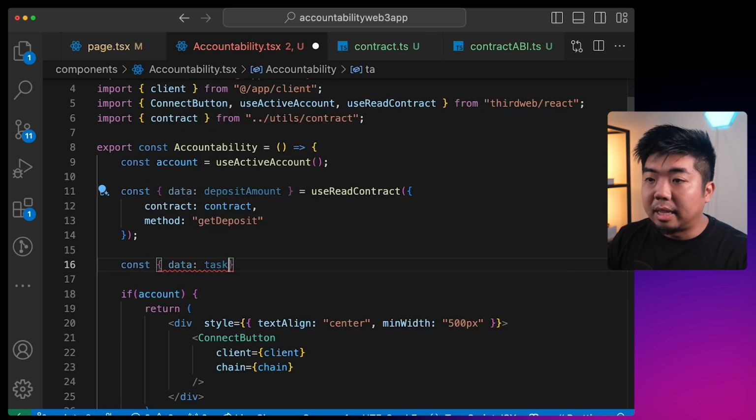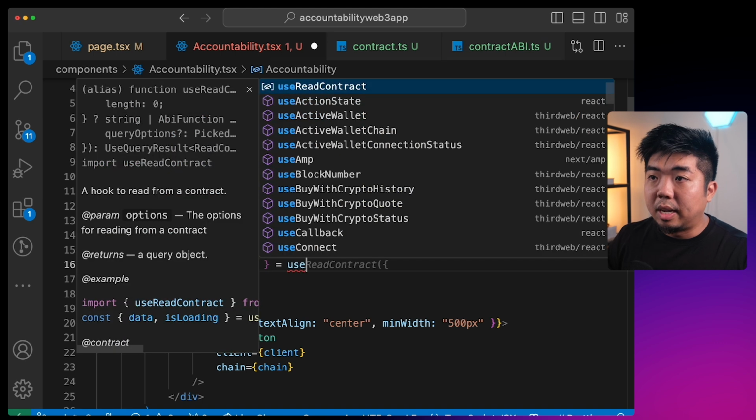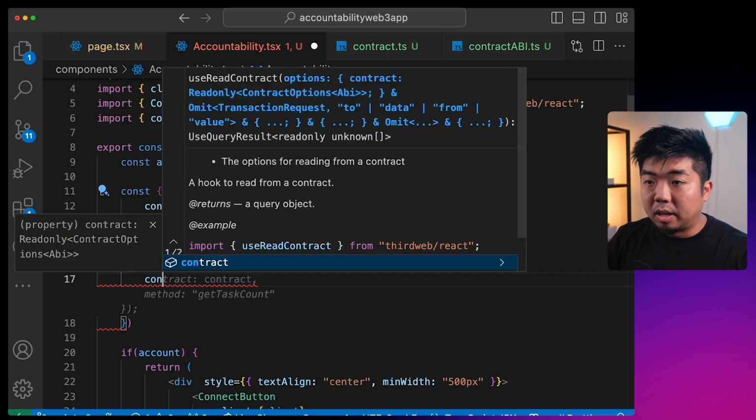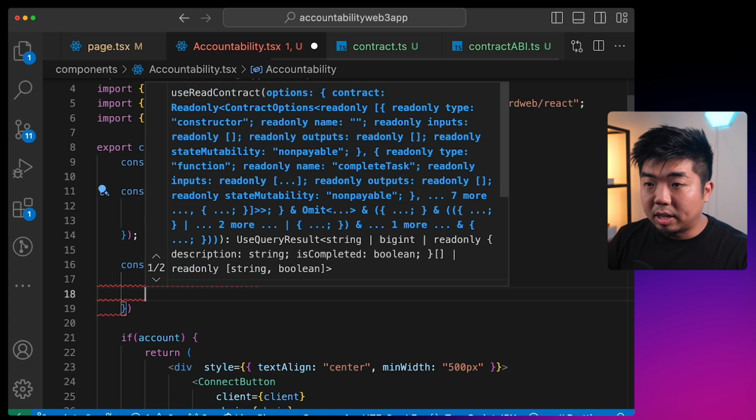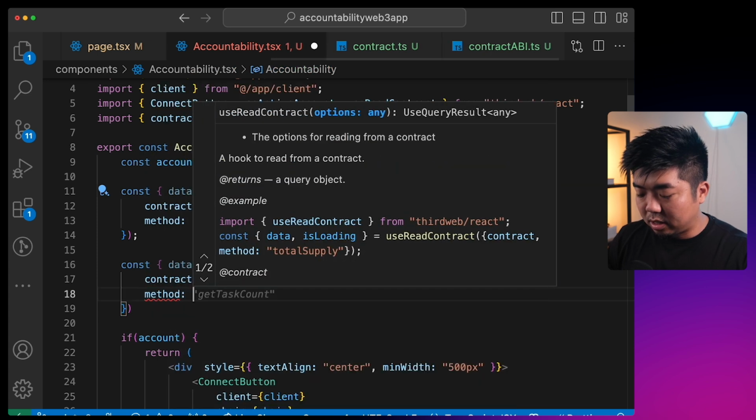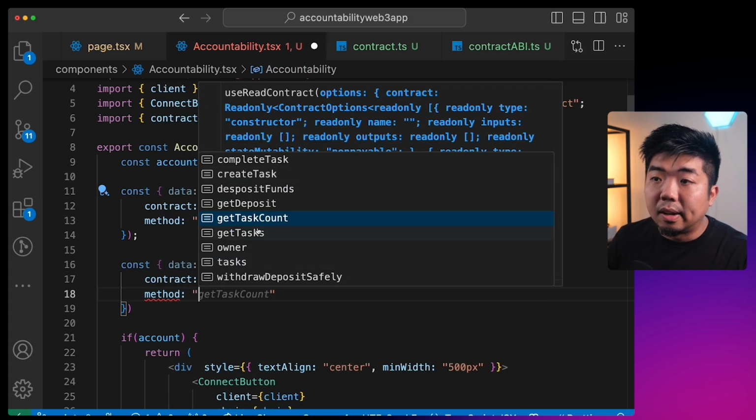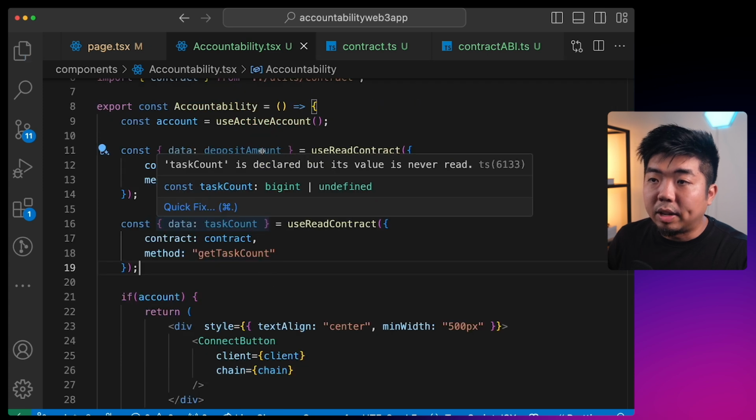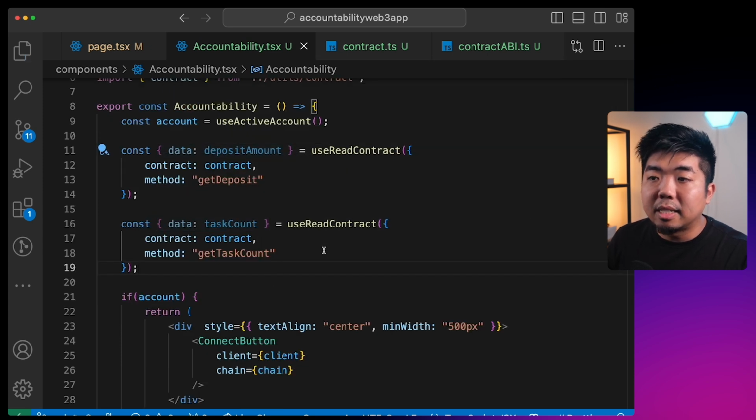And this time we're going to get the task count. So we're going to say useReadContract. The contract is going to be our contract again, and the method is going to be the getTaskCount method. So again, we're getting the deposit amount and the task count here.